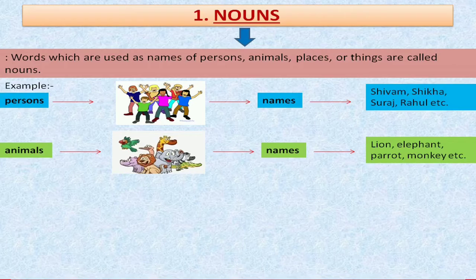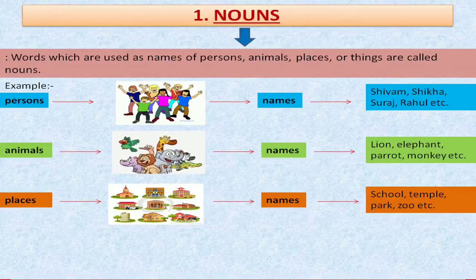We recognize them by their names like parrot, elephant, monkey, lion, tiger, dog, cat, etc. In the same way, we can also recognize the places by their names like school, temple, park, zoo, cinema hall, the name of a city like Patna, Kolkata, Mumbai, and so on.